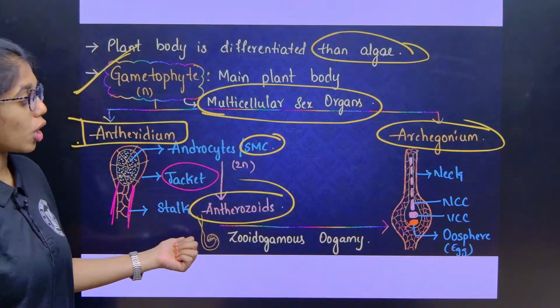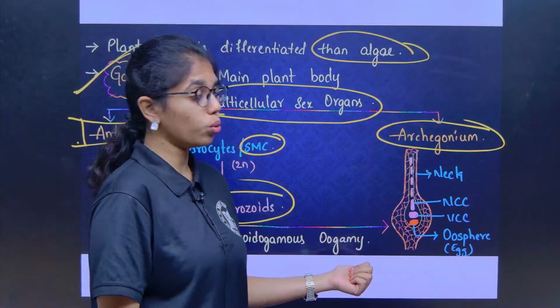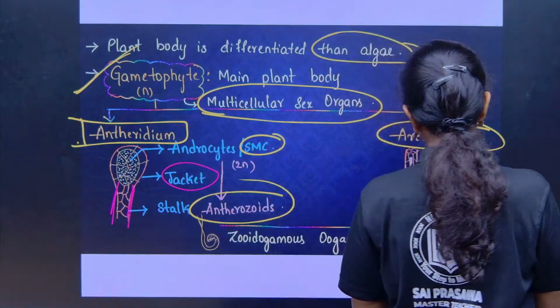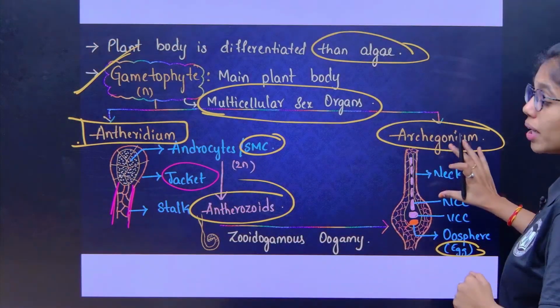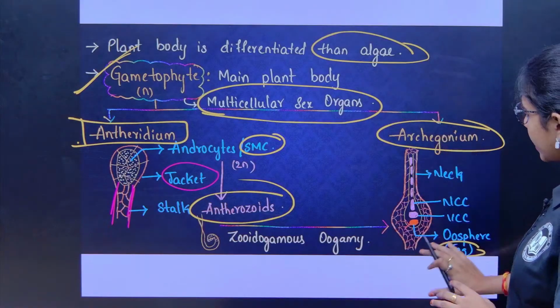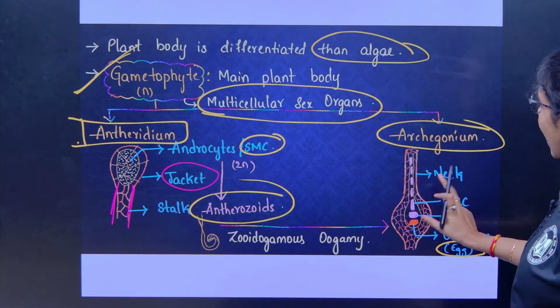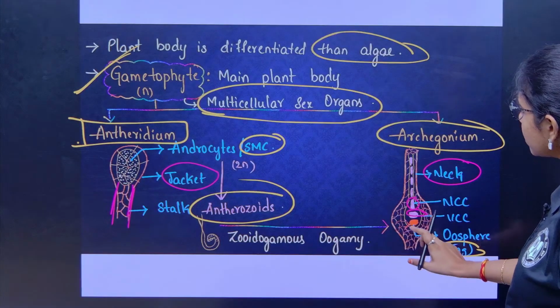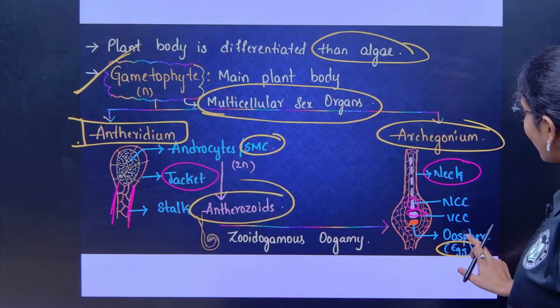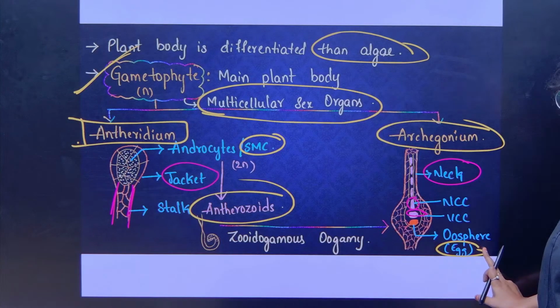These anthrozoids, through zooidogamous oogamy, reach the egg cell which is present inside the archegonium. Archegonium is also a jacketed sex organ, where it has a neck, neck canal cells, and venter canal cells. Below the venter canal cell we have the egg, which is also called oosphere.